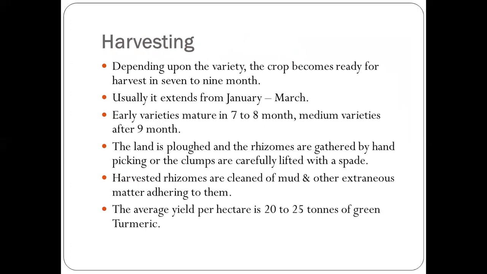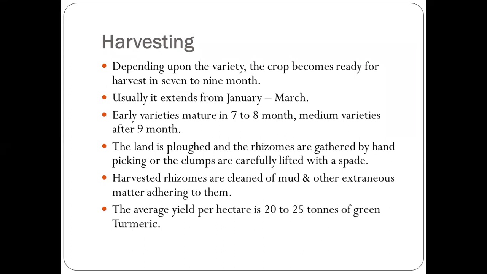After that, the harvest. Depending upon the variety, the crop becomes ready for harvest in 7 to 9 months. So the total duration of the turmeric crop is 7 to 9 months. It usually extends from January to March. Early varieties mature in 7 to 8 months, and medium varieties mature after 9 months.